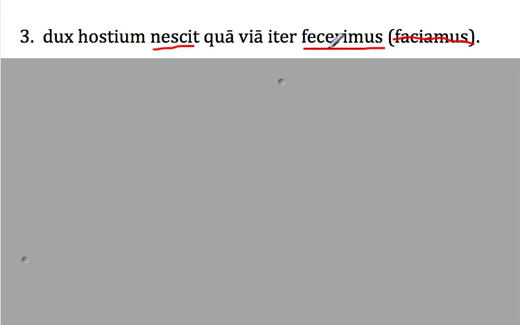Okay, notice the ERI here. That's a perfect subjunctive. Oh, it's so hard to write with these things. Ooh, I'm pretty proud of that. All right, that's a perfect subjunctive, so we know it's going to be time before the main verb. Okay, where are we going to divide our clause? Admittedly, that might be tricky to find, but it's in front of the qua. Qui, quae, quod words often start clauses.